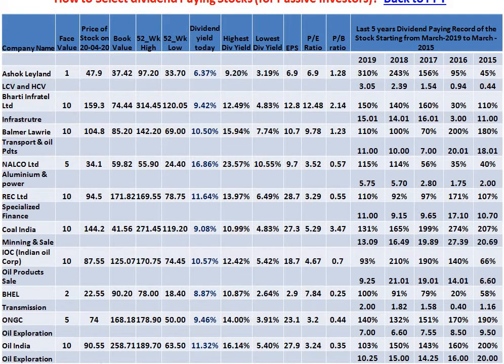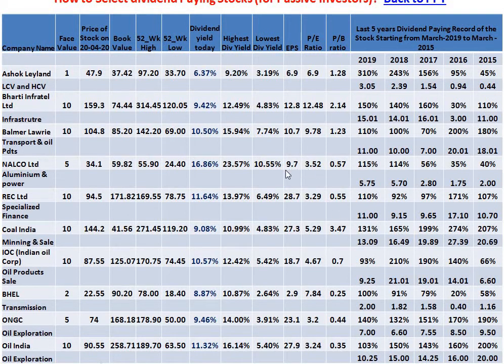Another good company which I'll explain to you is Nelco. Nelco is a 5 rupees face value share, available at 34. Book value of this stock is 60. See something strange. It is available below the book value. Tomorrow, if this company is dismantled, those who have invested 34 rupees are going to get around 60 rupees per share. So here the book value is higher than the price, so this ratio has gone below 1.